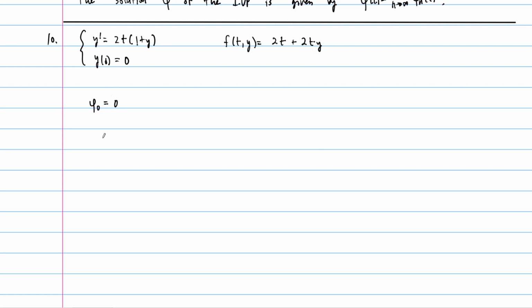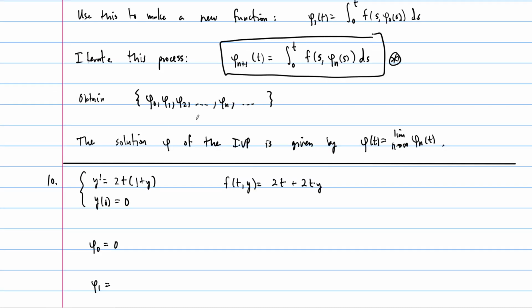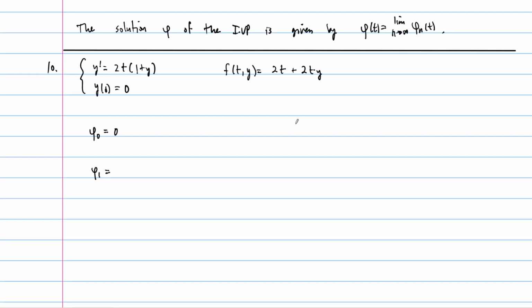And let's see what happens for phi 1 then. So phi 1 is defined to be, by our process here, the integral of the previous one plugged into f, right? So this is going to be the integral from 0 to t of f of s with phi 0 of s ds. So this is the integral from 0 to t of f of s with 0 ds.